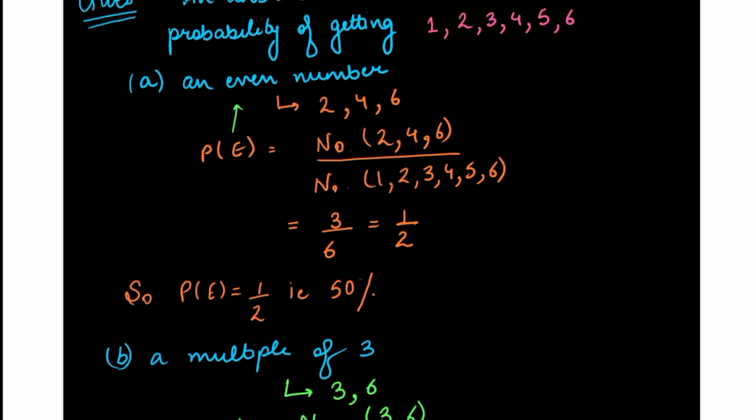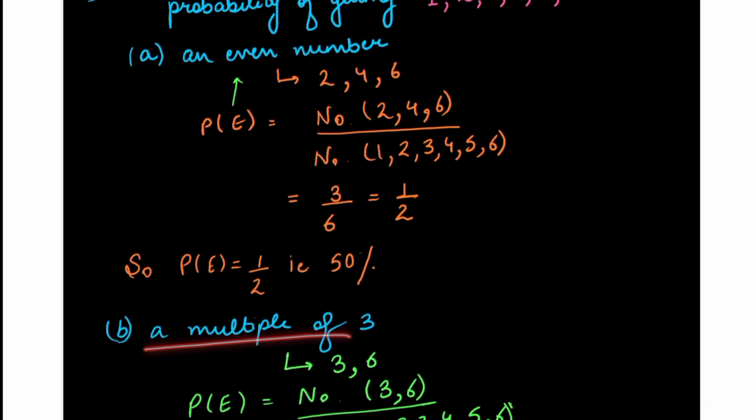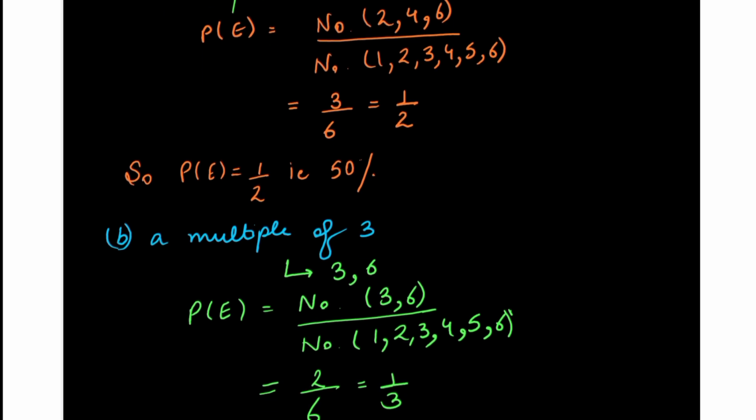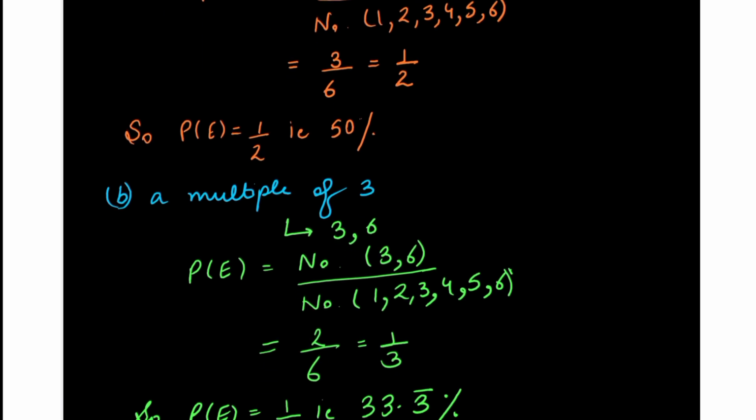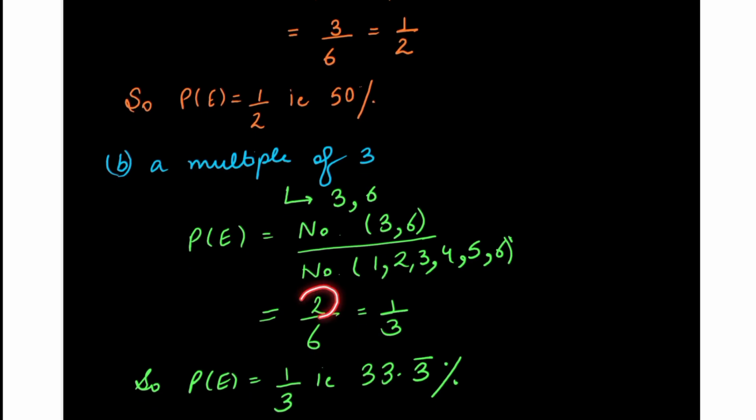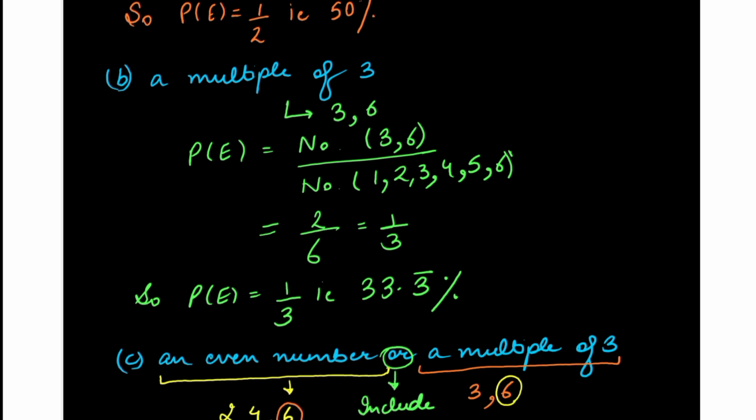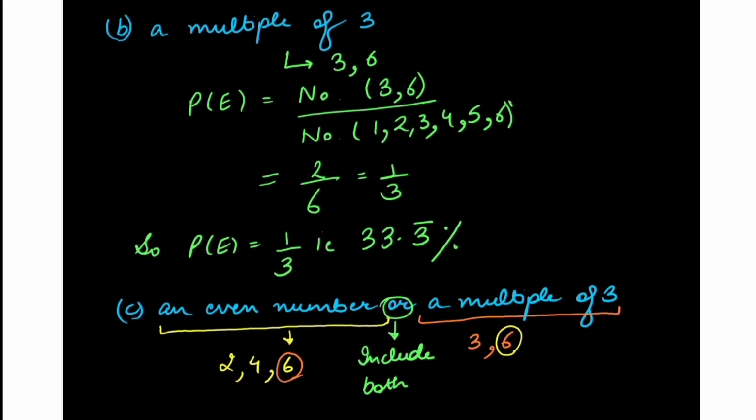Now, the next question is the probability of getting a multiple of 3. What are the favorable outcomes? 3 and 6. So, number of favorable outcomes 2 divided by 6, that is 1 by 3. So, the probability is 1 by 3, that is 33.3%. This bar here means that 3s will continue. Okay? It is a recurring non-terminating decimal.